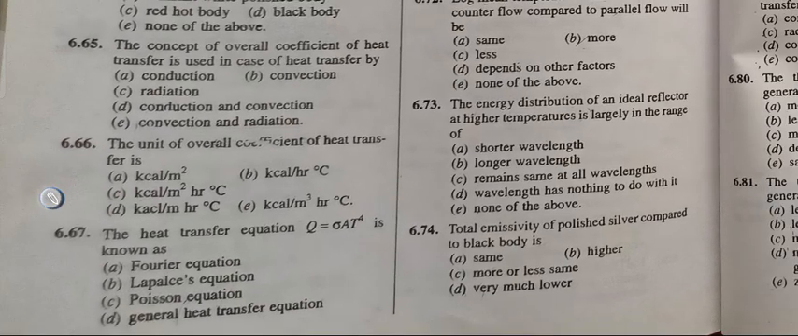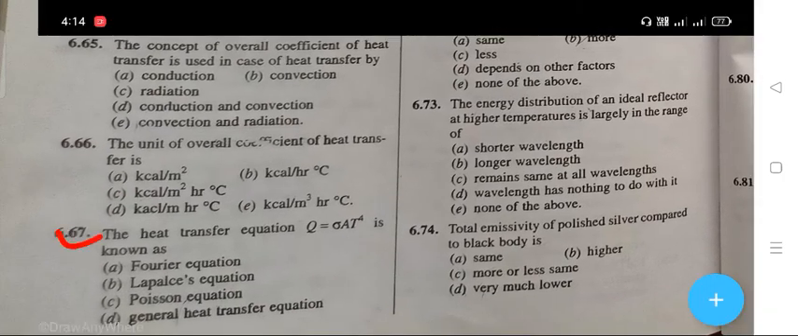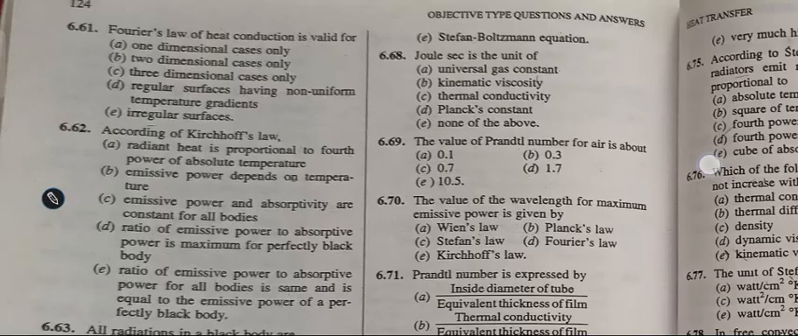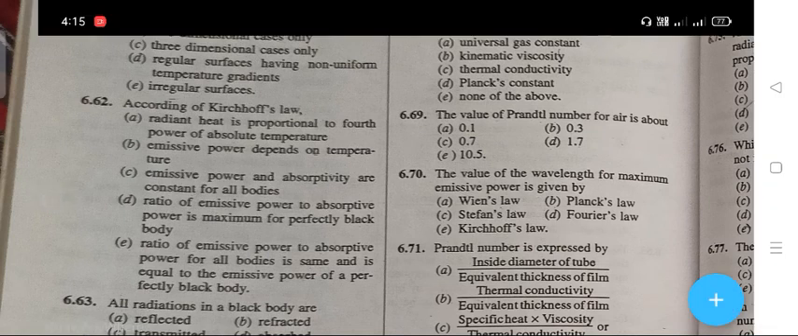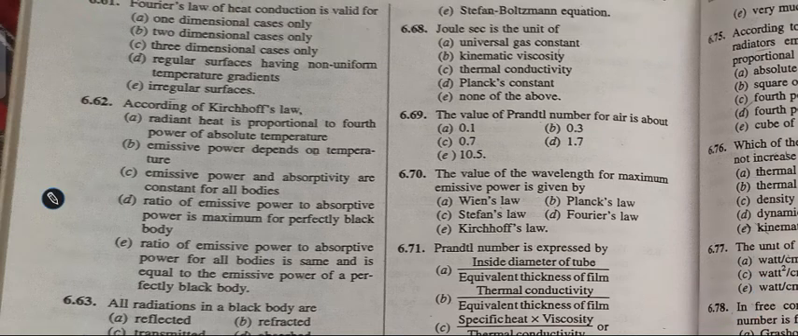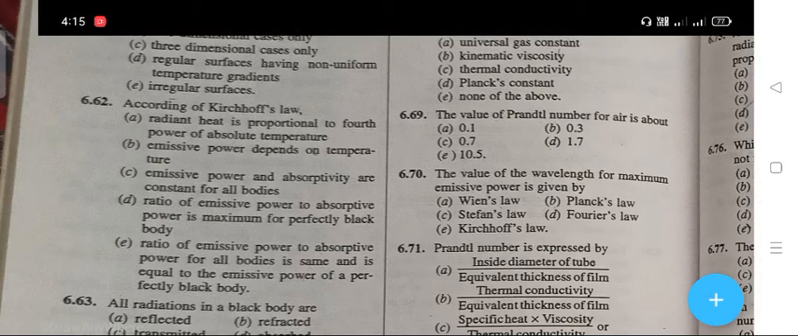And the next question is, the heat transfer equation Q is equal to sigma A T to the power 4 is known as. The right answer is E, that is your Stefan Boltzmann equation. Next question is Joule second is the unit of. Right answer is D. That is your Planck constant.